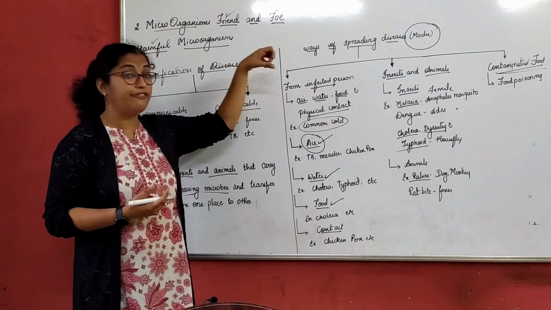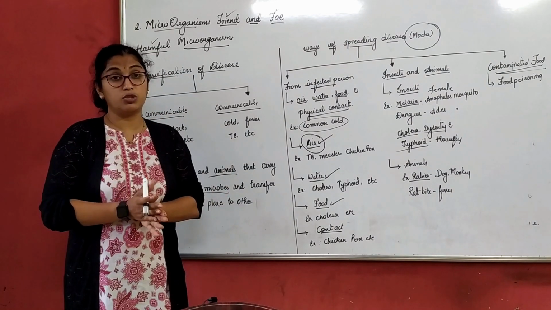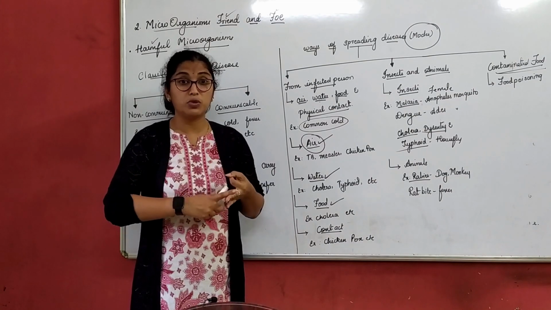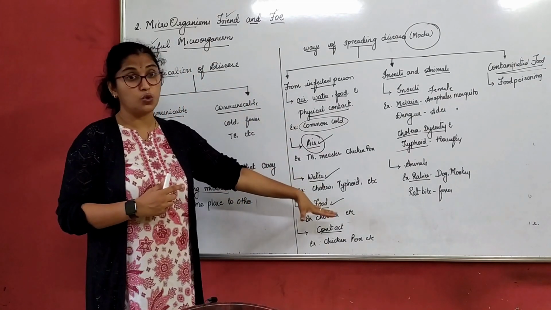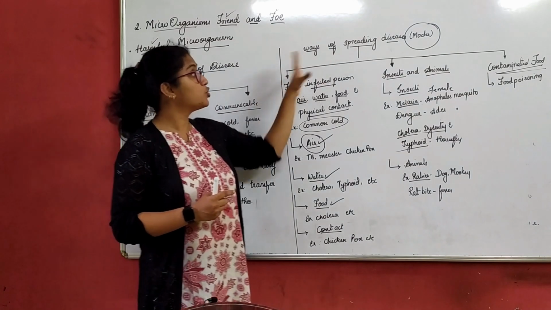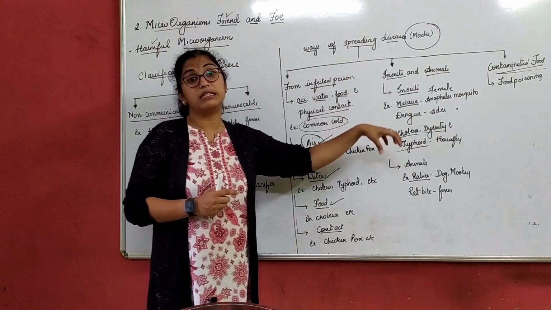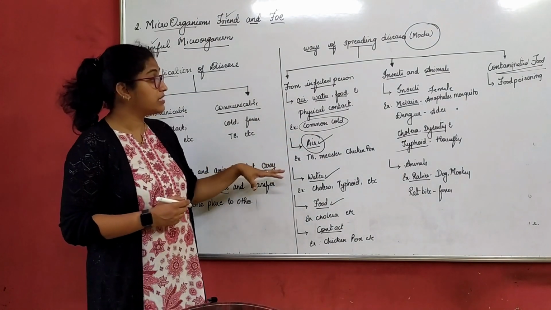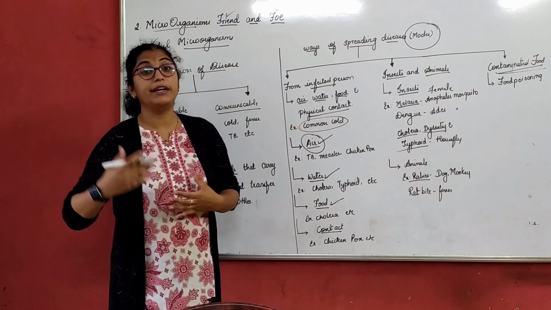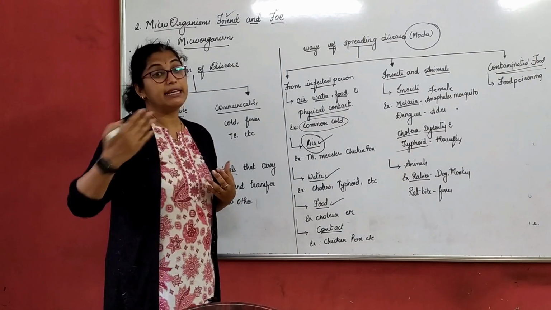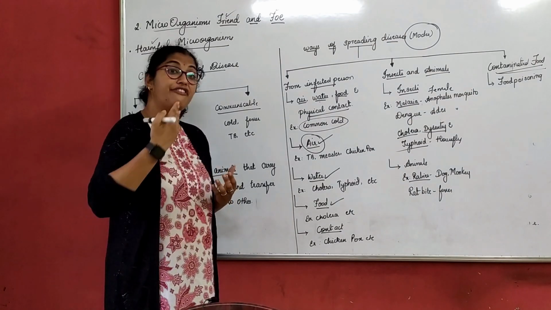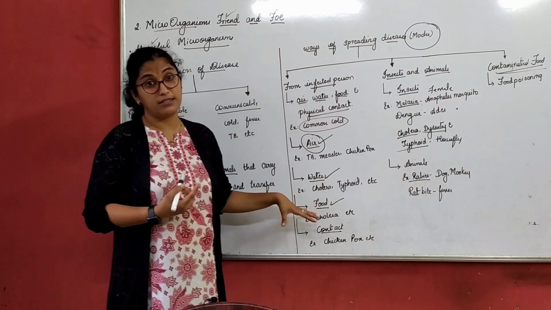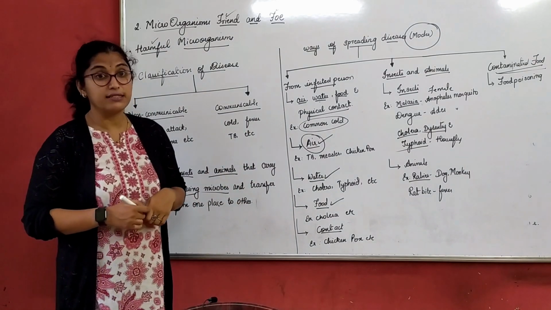We understood through infected persons and carriers. We have not understood whether these are caused by bacteria, virus, protozoa, or fungi, right? We only understood the modes through which these diseases can spread. Now, in the next tabular column, we will understand what type of diseases viruses, bacteria, fungi, protozoa, etc. can cause. We'll see that in the next tabular column.